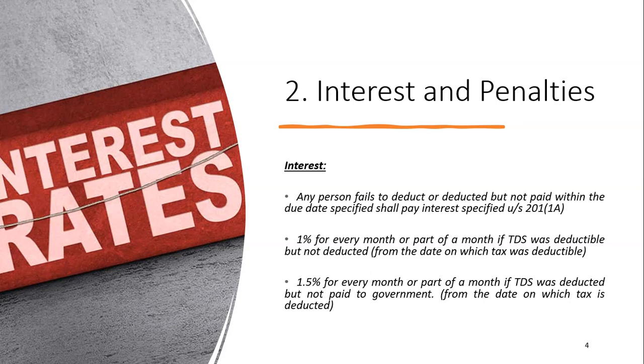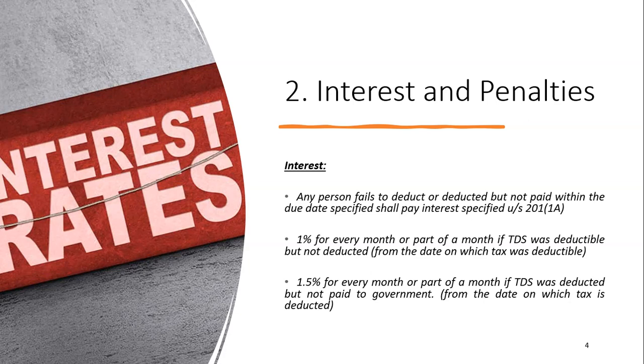Even if he delayed the payment of TDS to the government account by 2 days, he has to pay interest from the date of deduction. That means from the month of February, interest has to be paid to the government from the date of deduction to the date of payment, that is the month of March. So friends, please understand, interest has to be calculated from the date of deduction, but not from the date of default.